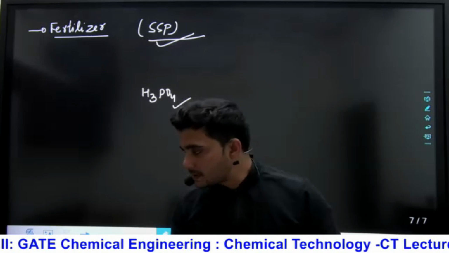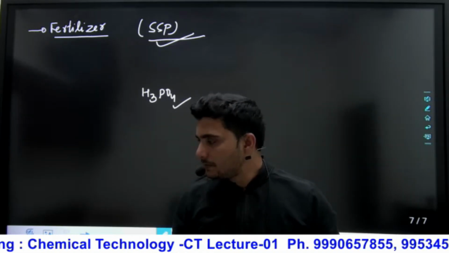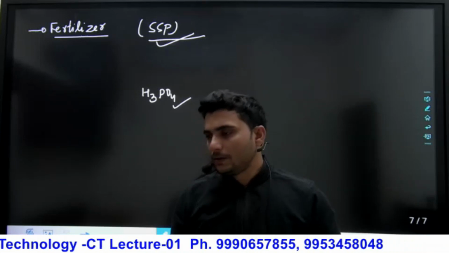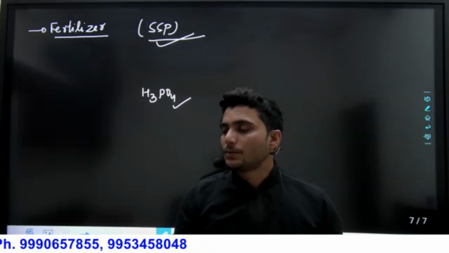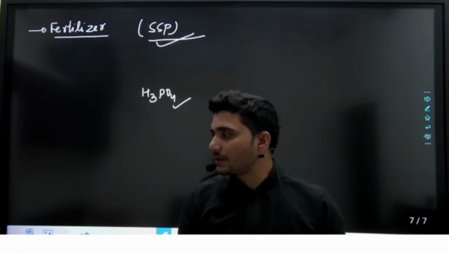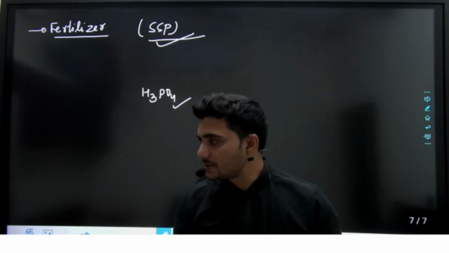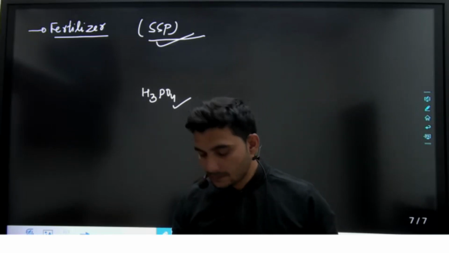In the petroleum industry, H2SO4 is also used. Okay, H2SO4 is used in the petroleum industry as well. So it means H2SO4 is used at a very large scale in various industries. Due to that, it is called the barometer of India's industrial progress.